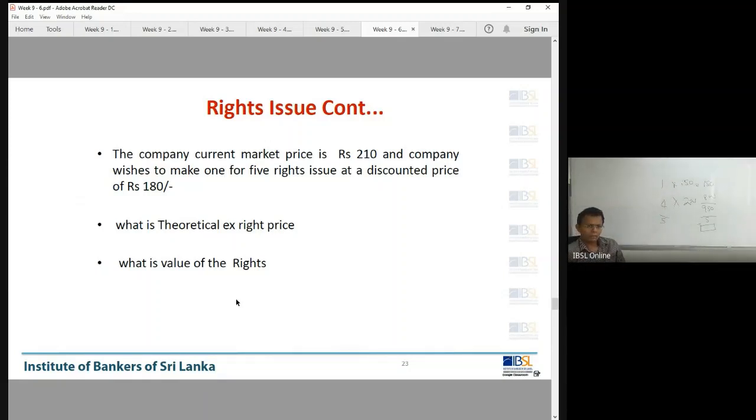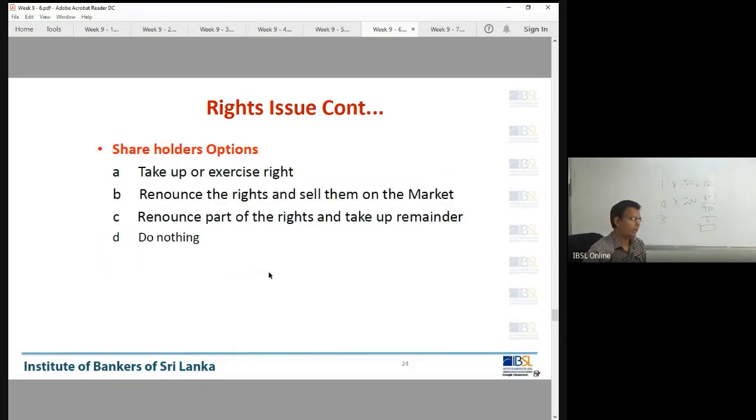Company current market price is 210. The company wishes to make a 1 for 5 rights issue. 1 for 5 rights means 1 new share for every 5 held, at a discounted price of 180. That's straightforward. The current market price is 210 and the rights issue price is 180, a discount price for the existing shareholders. So you can do this, right? The calculation is straightforward, and we have discussed this as well.